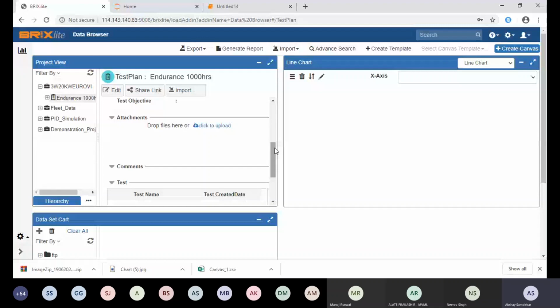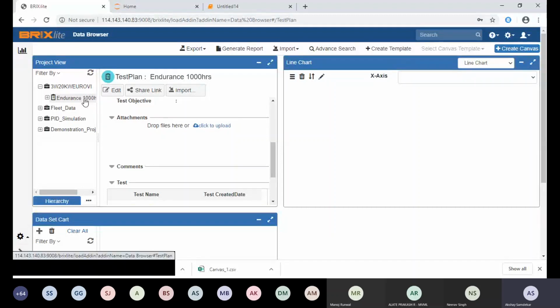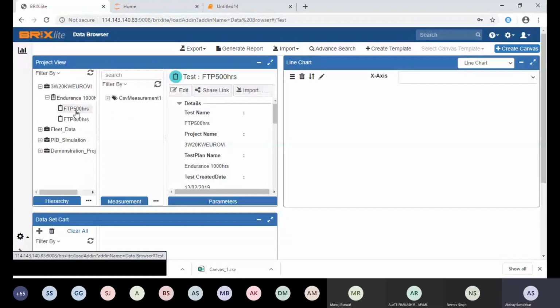So the basic idea is that you can very well maintain your data set: whatever data you are storing, what analysis you are doing, what files you have, what attributes you have. Completely, you can have a view here, in a very small view. Then you can see another view, the data set view.